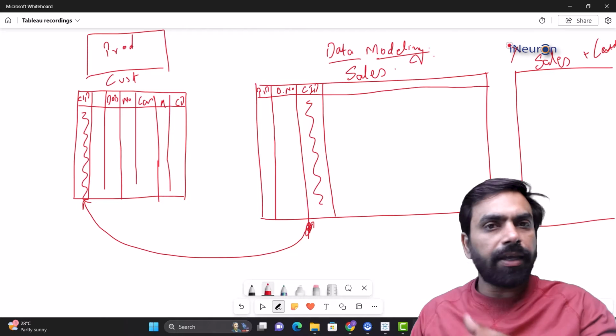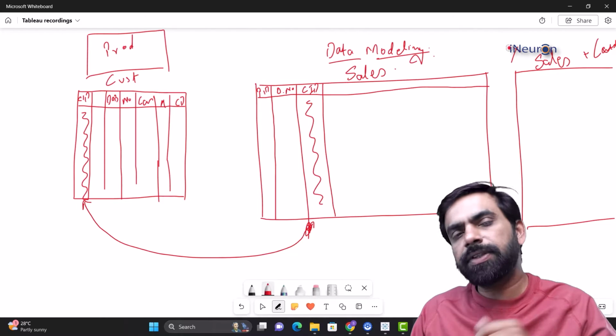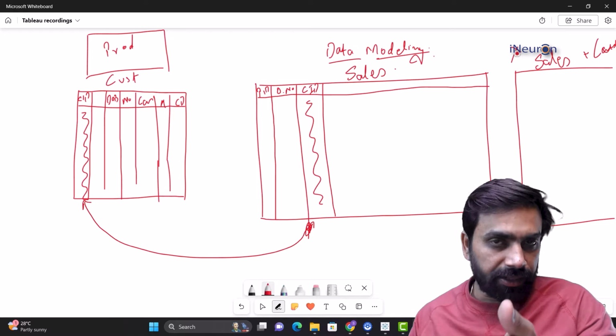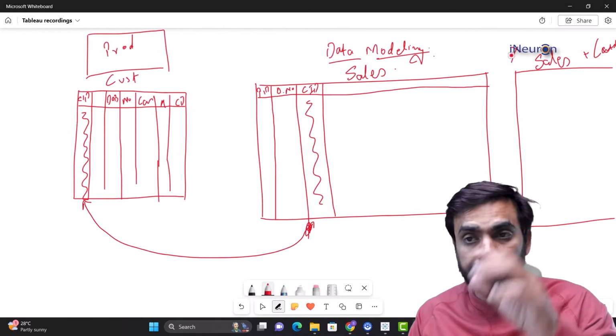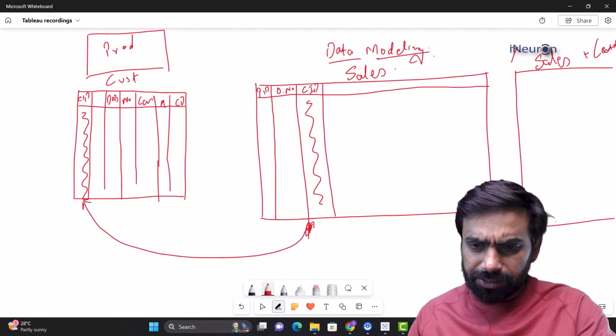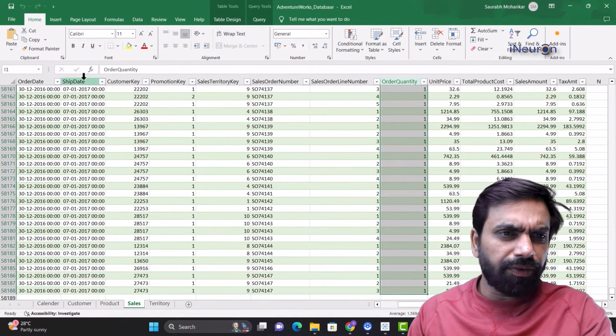And what is the disadvantage of this thing? First is cost. Second one is time. Of course, the effort taken is higher, the time taken is higher, and the cost of storage of data is higher. Because assuming right now this is just a small data of, if I'm not wrong, close to 58,000.